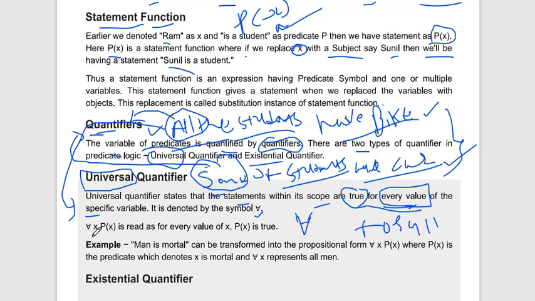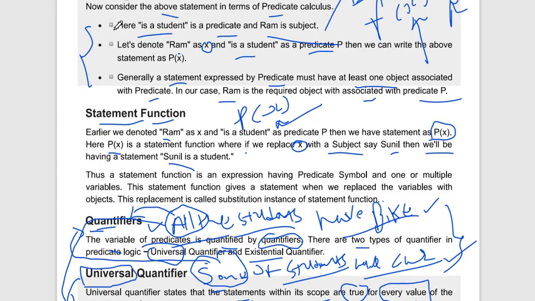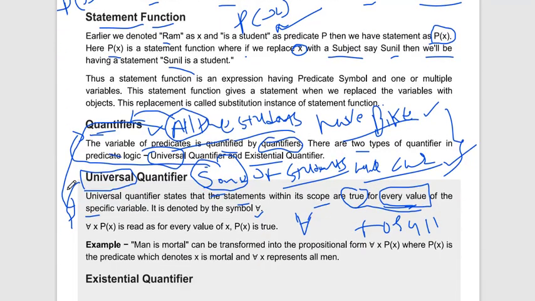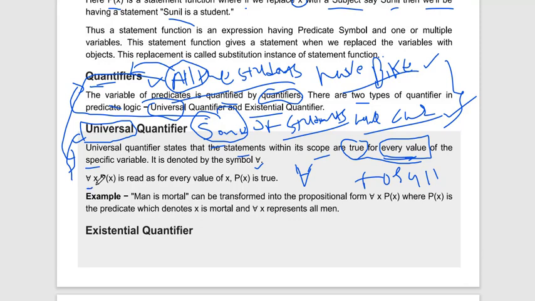Okay, if you want to write a universal quantifier, take the statement "Ram is a student" or "Ram has a bike." We write it as a predicate P of x. So if you want to write it in universal form, how can we write it? For all x, P of x. It is read as: for every value of x, P of x is true.